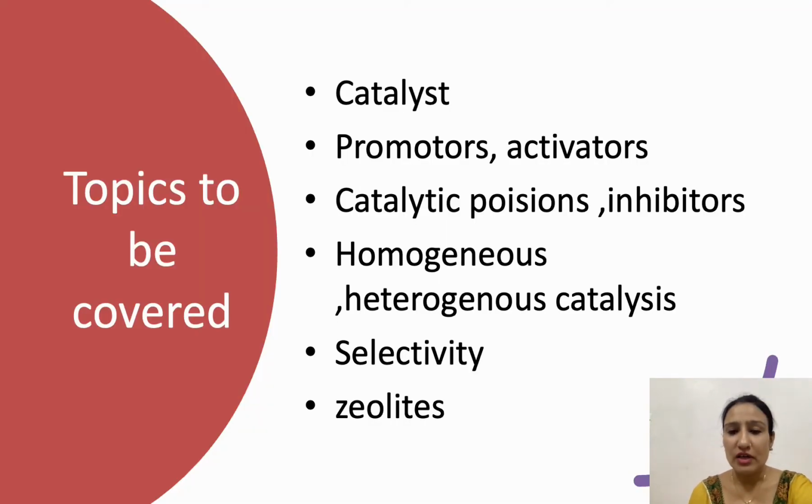Topics to be covered in this class are catalyst, type of catalyst and use of catalyst, promoters and activators, catalytic poisons and inhibitors, homogeneous and heterogeneous catalysis, selectivity and zeolites.